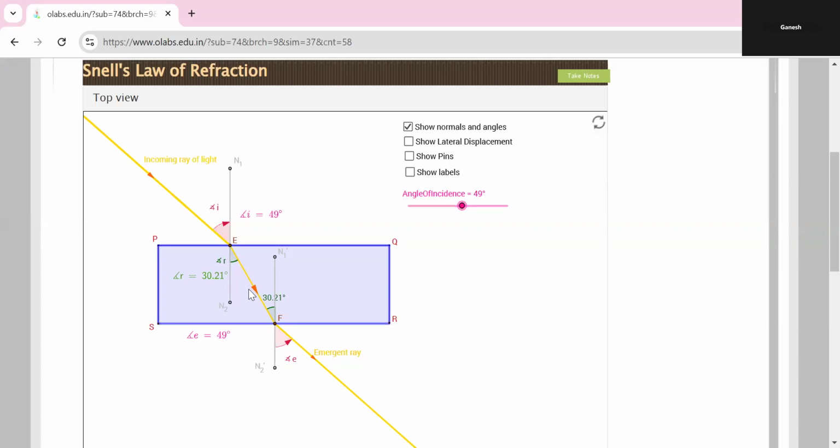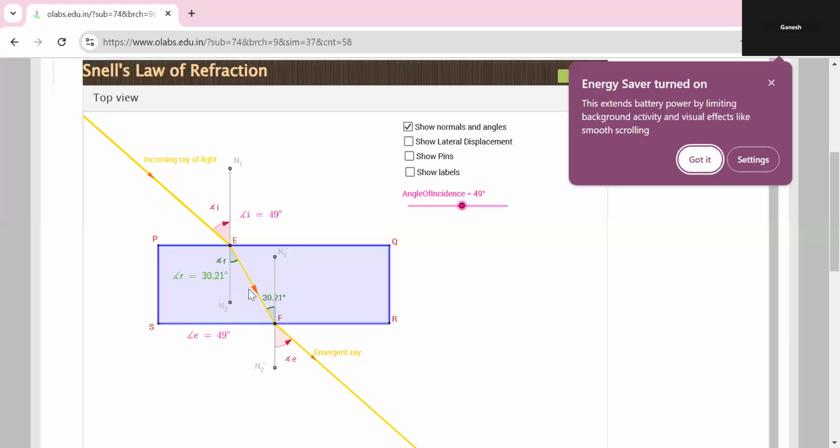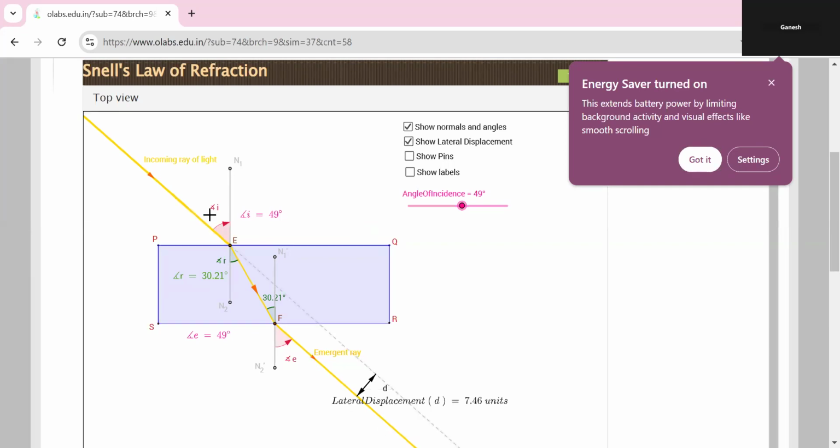Refraction means that when light travels from one medium to another medium, it is generally bent. The law of refraction gives us a way of predicting the amount of bend. So this is Snell's law. Regarding lateral displacement, the incident ray and the emergent ray are displaced, as shown by the pins. These four pins are in the same line only. Just I twisted this area.